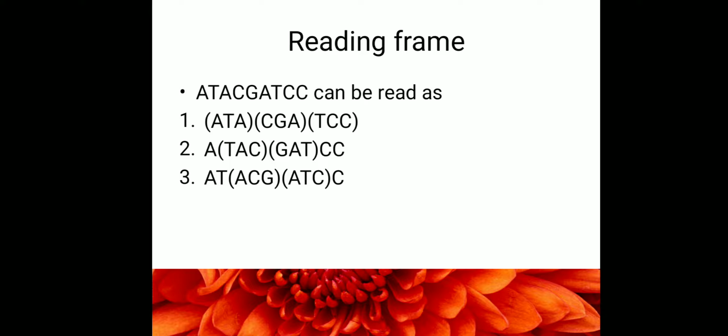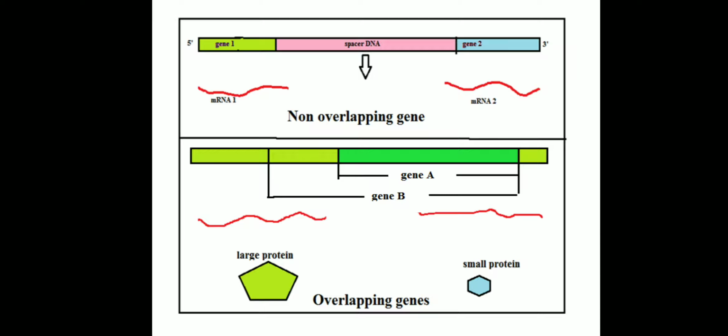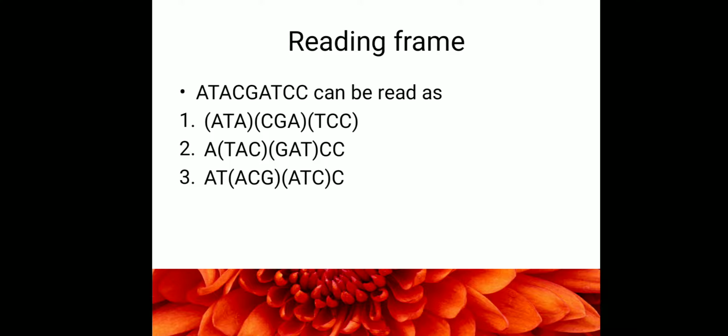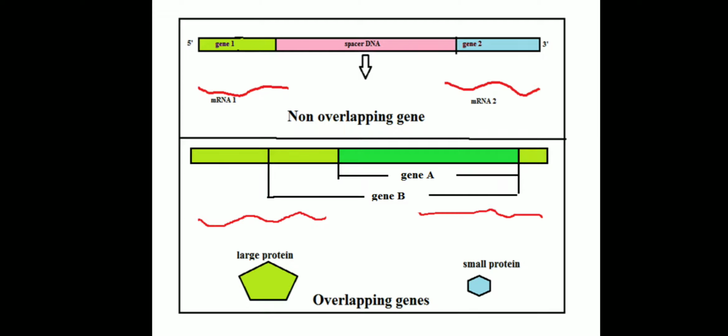Based on the reading frame, if the reading frame is the same for gene A and gene B, then the proteins that are produced will be similar, and the smaller protein could be a derivative of the larger protein. If the reading frames are completely different in overlapping genes, then the proteins that are produced will also be different. That is what is meant by the reading frame. So these are the situations that occur in overlapping genes.